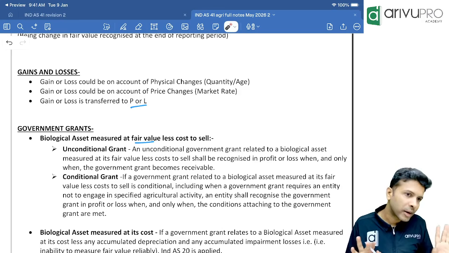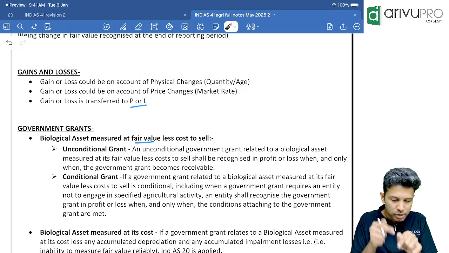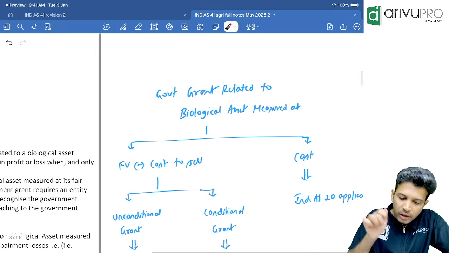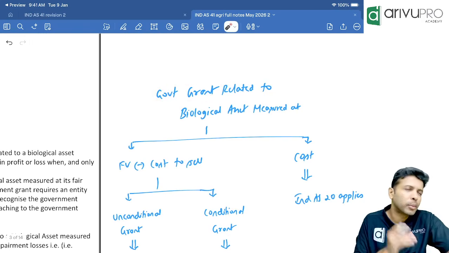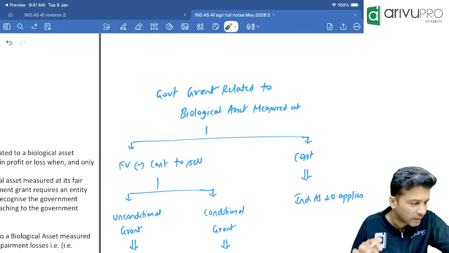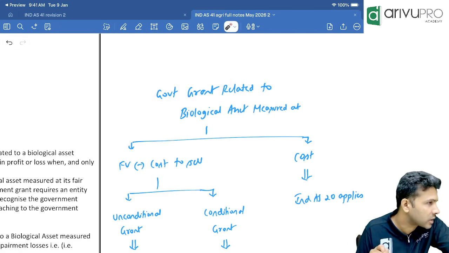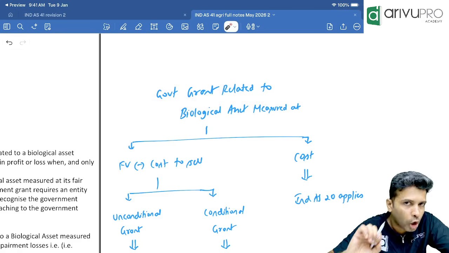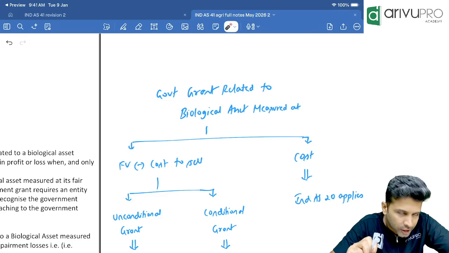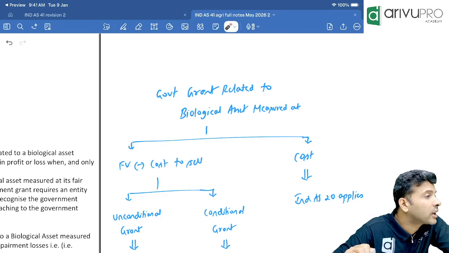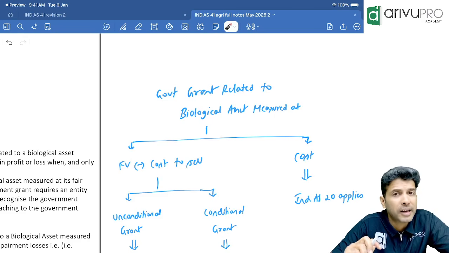Okay, everybody understood the inclusion part and the exclusion part relating to government grant? Now the accounting. Usually the government grant will be towards a biological asset, so hence I've written this. Before you talk about grant accounting, first check how that biological asset is accounted.